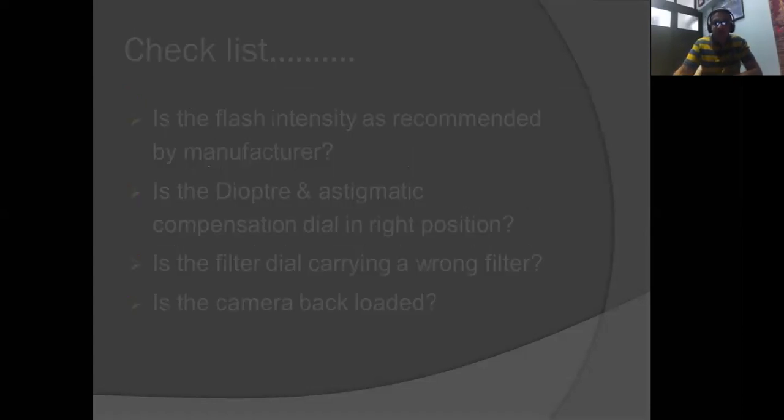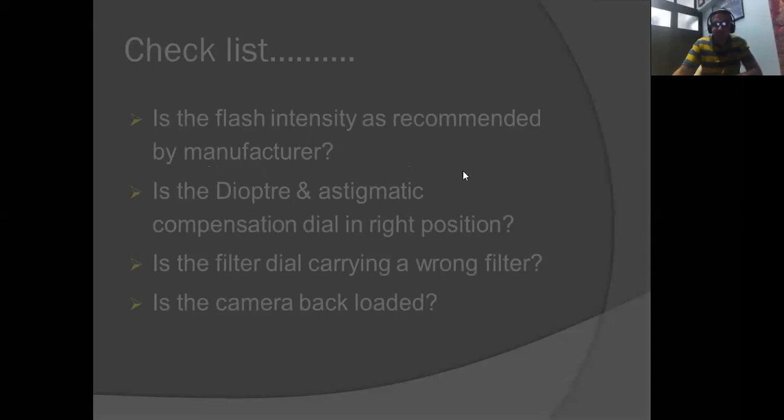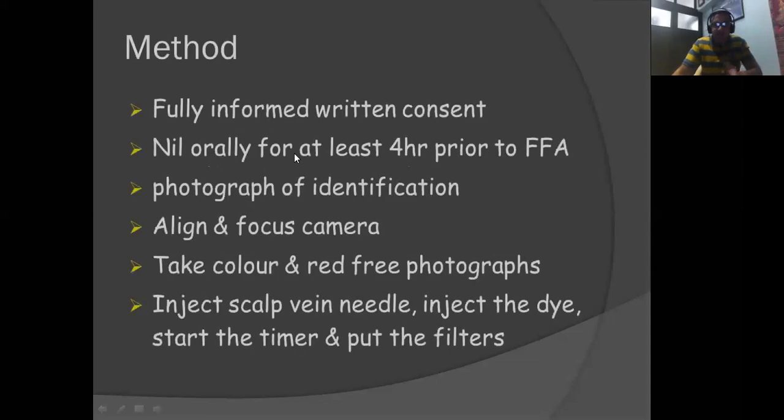So once you have this checklist done, again the same thing which I had done. One important point which I missed is you have to make sure that the patient is nil orally for at least 4 hours prior to FFA. That's because though there is a less chance of vomiting happening, since the nausea component is there, if the patient is coming with a full tummy, there is a more chance that the patient might vomit. If the patient vomits during the procedure, then a lot of time is wasted in cleaning and all this, and you might not be able to capture the essential pictures which you wanted.